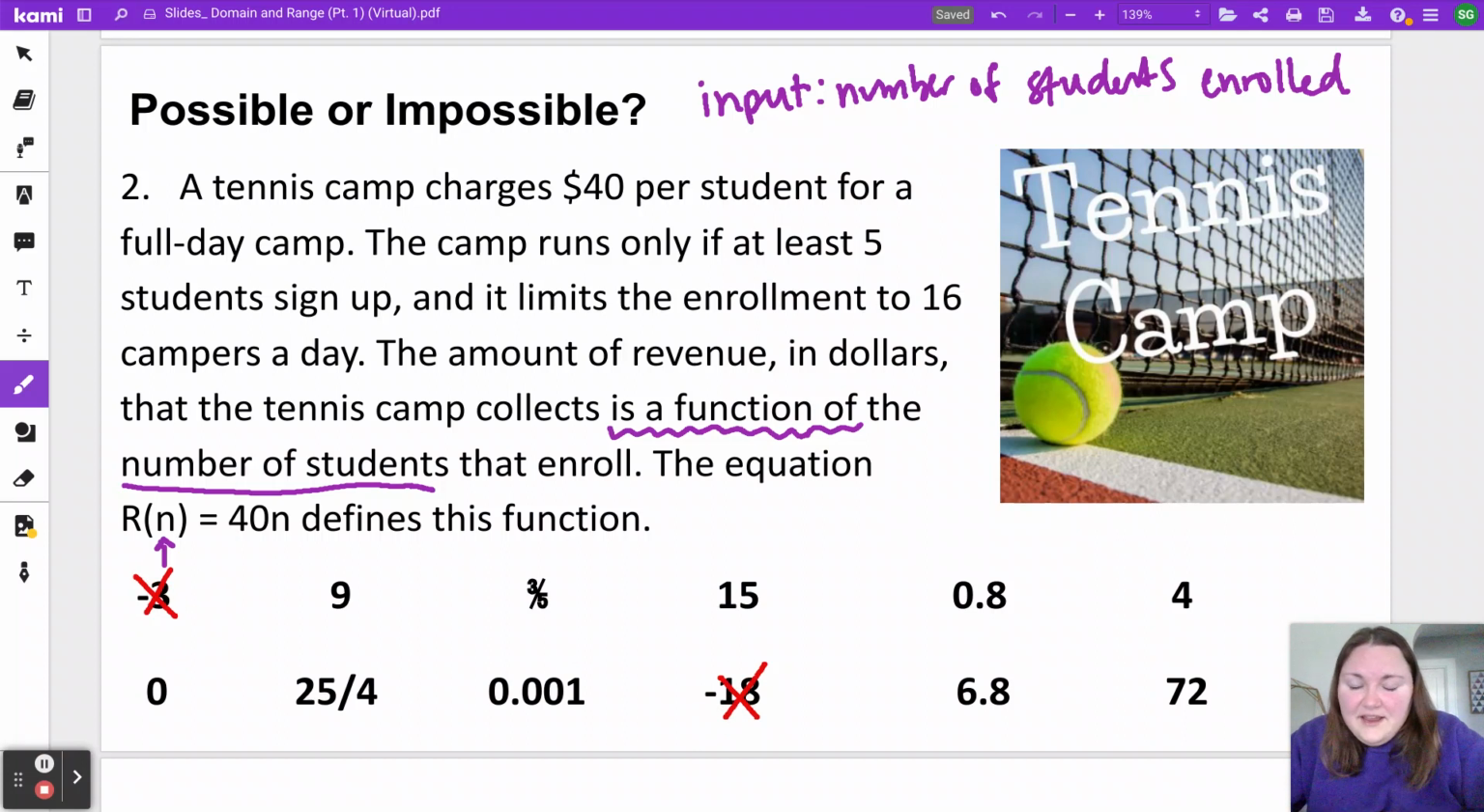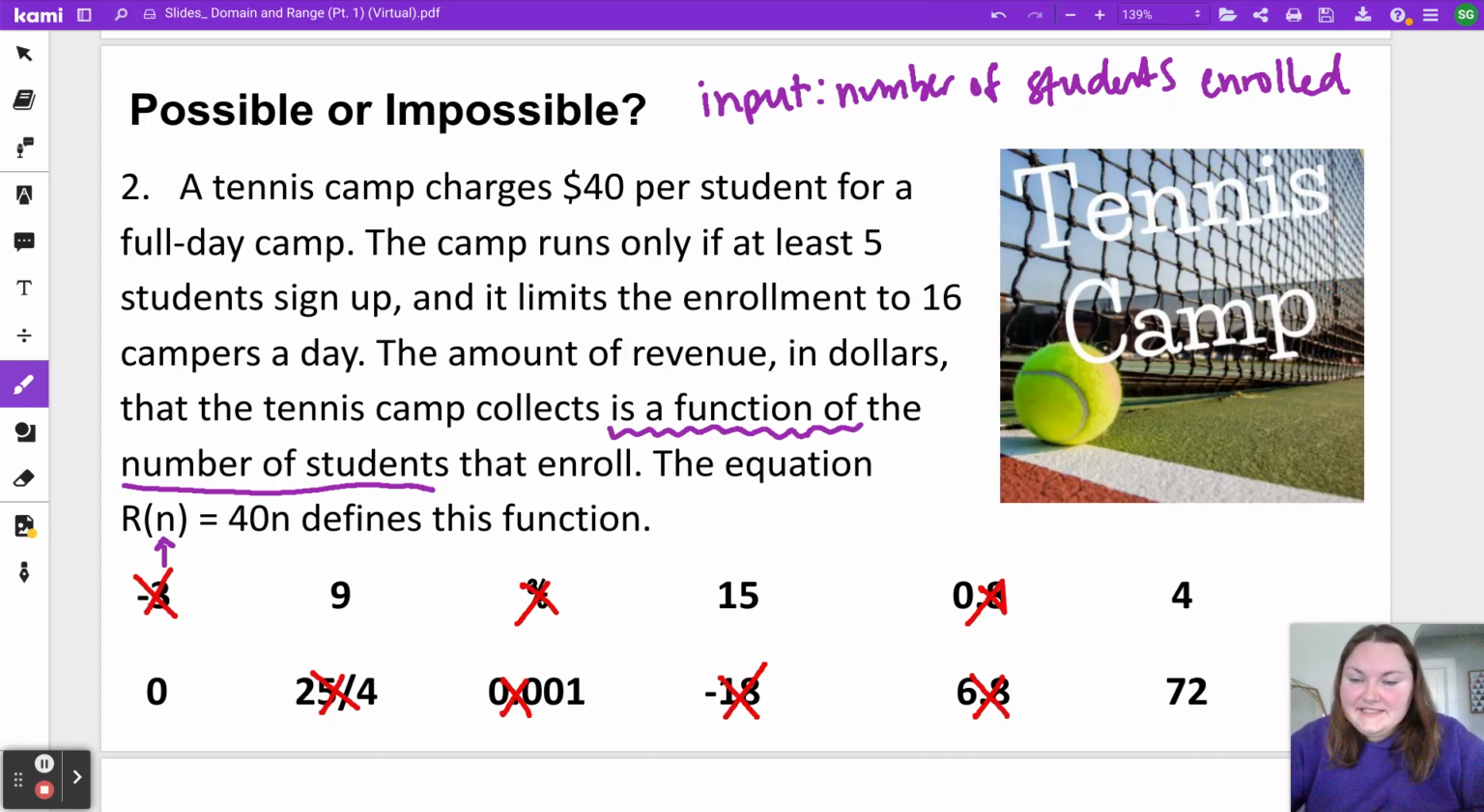So again, in this story, negative numbers aren't possible. Remember, that's not always going to be true. We've seen lots of stories where you can have negative numbers like temperature or money. Just here, you can't have -3 students enrolled. Along with that, the idea of silly numbers of students, you couldn't have a decimal or a fraction of students. I can't have 3/5 students enrolled. I can't have 6.8 students enrolled. And so that leaves us with 0, 9, 4, 15, and 72, those whole numbers.